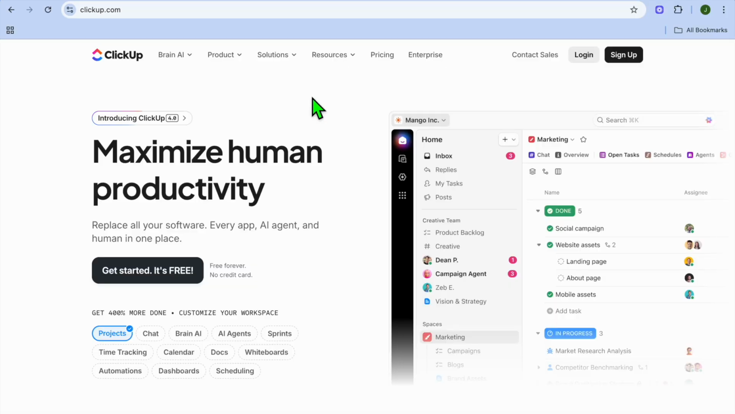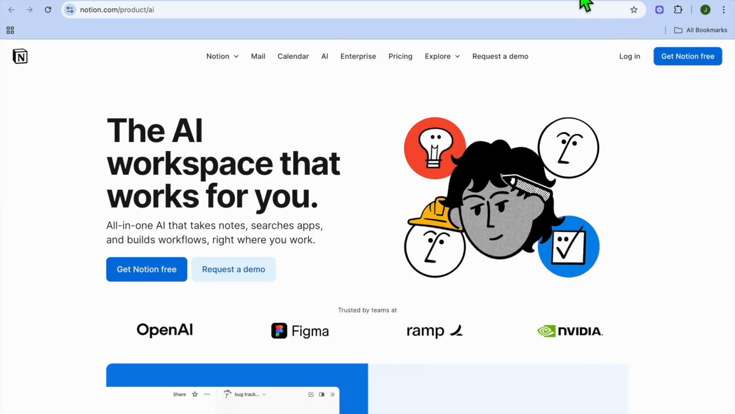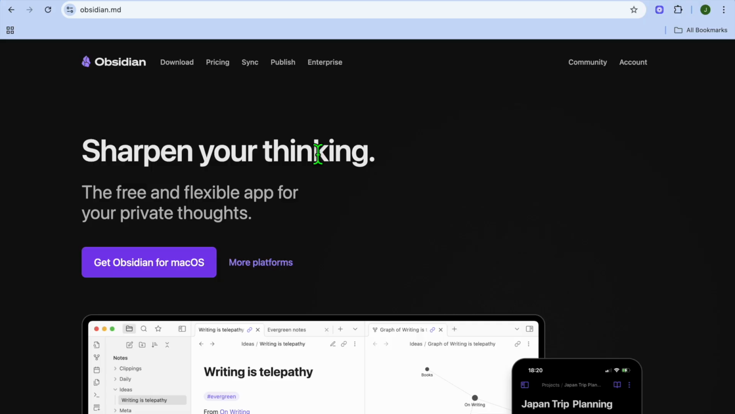In 2025, productivity isn't about using more tools. It's about finding the right system to organize your projects, ideas, and team knowledge. Three of the most popular tools leading the way are ClickUp, Notion, and Obsidian. All three are powerful, but they focus on different goals.